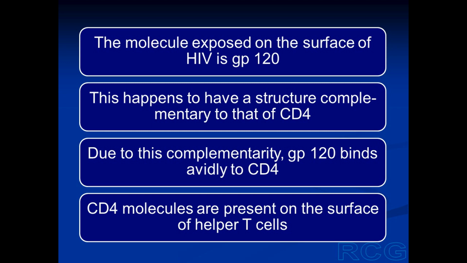Because of this complementarity, GP120 binds to CD4 with high avidity. CD4 molecules are present mostly on the surface of helper T cells, but some CD4 molecules are present on the surface of macrophages also. So GP120 of the virus binds to these CD4 molecules.